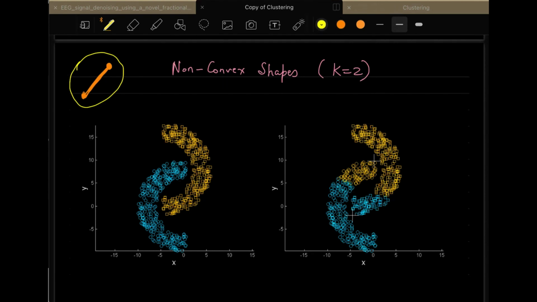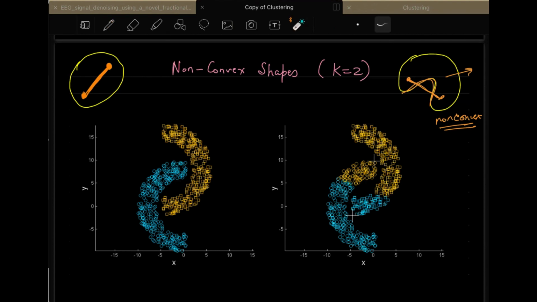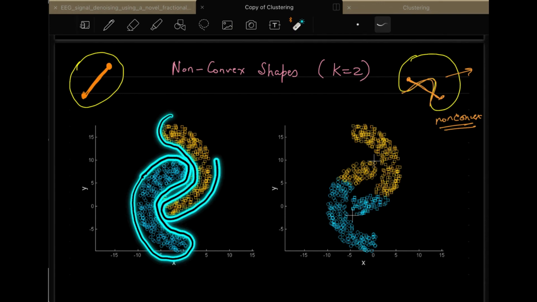If you have something like this, and the two persons are standing over here, obviously they cannot see each other because you have a hill between them. So this type of shape is called a non-convex shape. Here I am showing you a particular data set which is non-convex, and you can clearly say that these are the two clusters that will form.